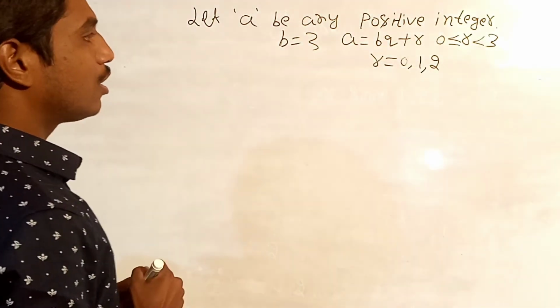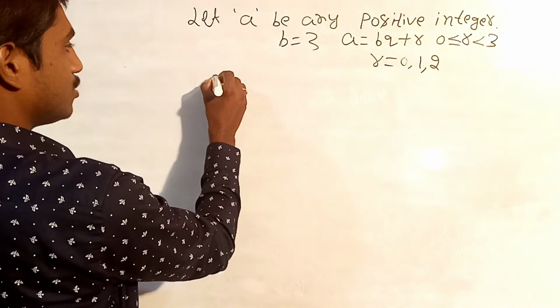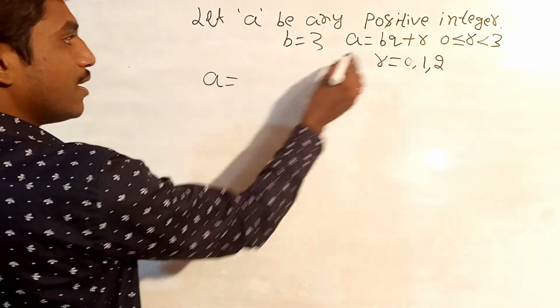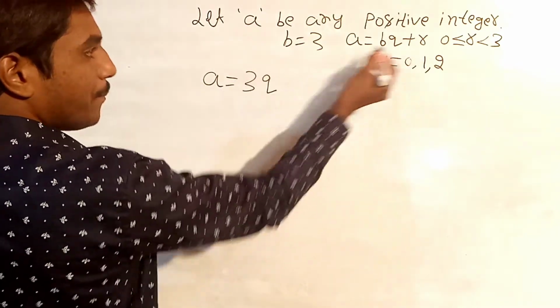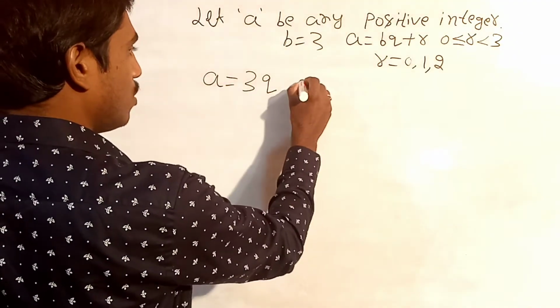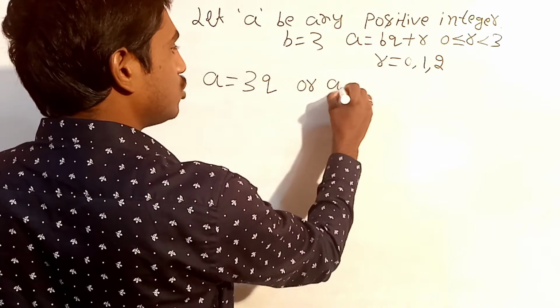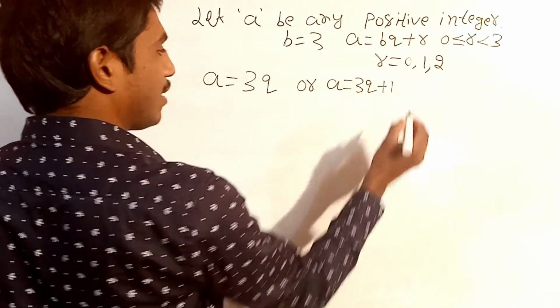Now if we substitute r is equal to 0 in this equation, we will get a as 3q plus 0. Plus 0 no need to write, so a is equal to 3q. This is the first condition. Or a is equal to 3q plus 1.